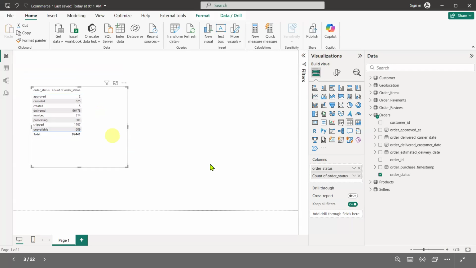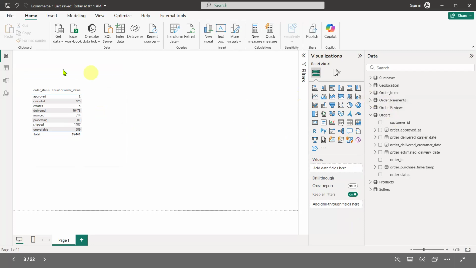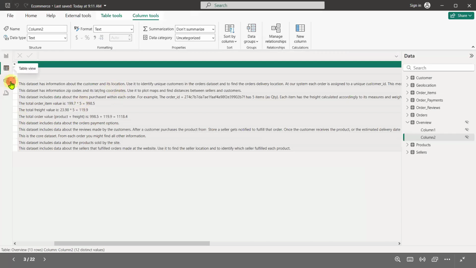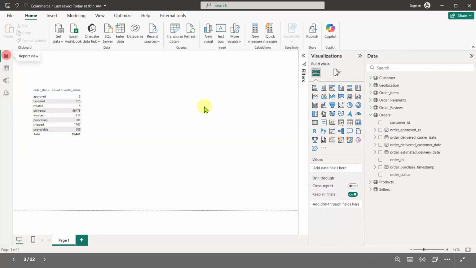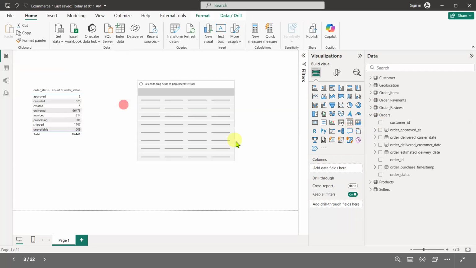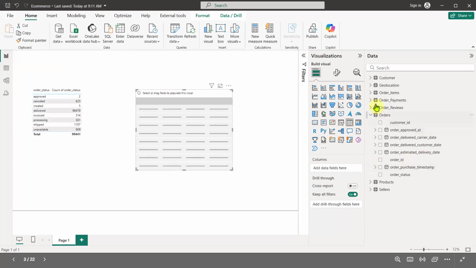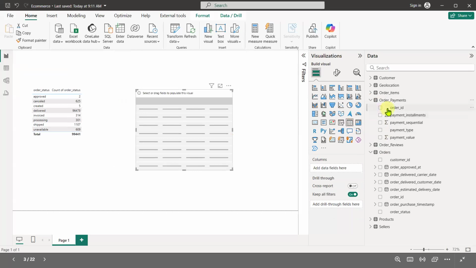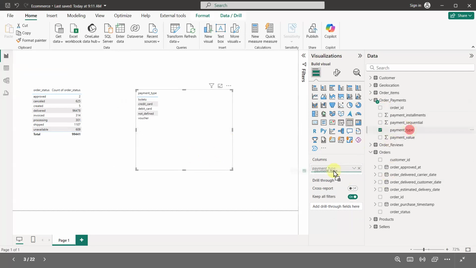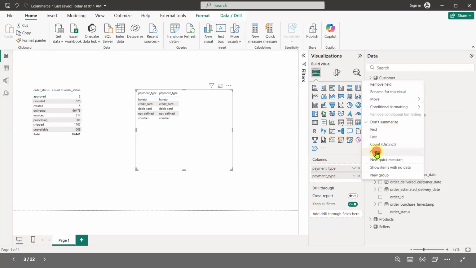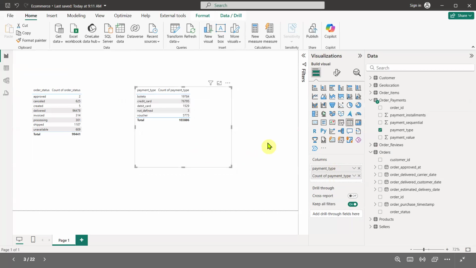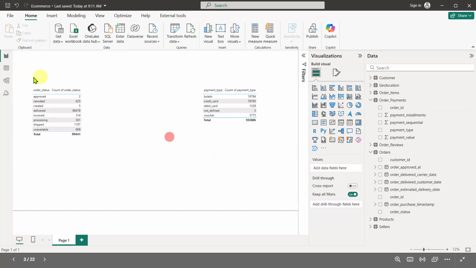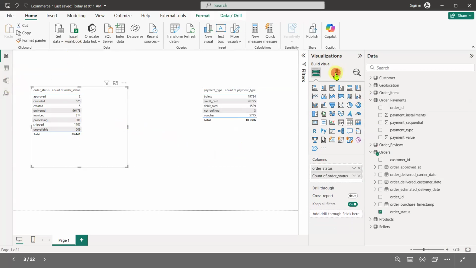So this data is coming from my orders table, and the second table I was going to select is order payment. In order payment, again we have order ID, but instead of order ID, I will select payment type and count of payment type. So let's make it bigger.